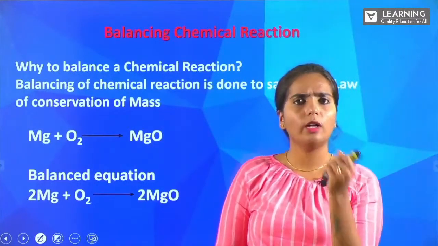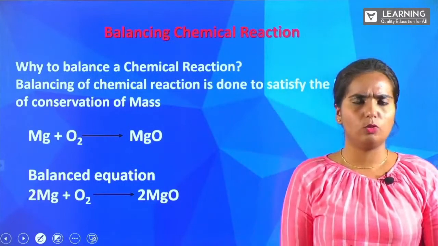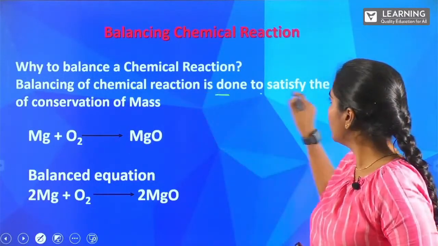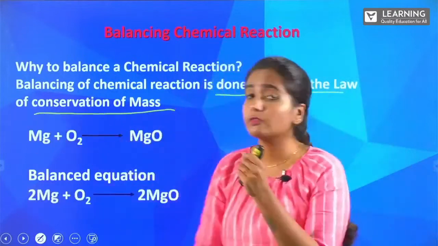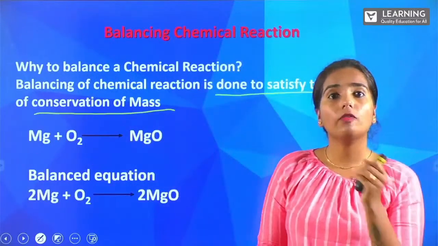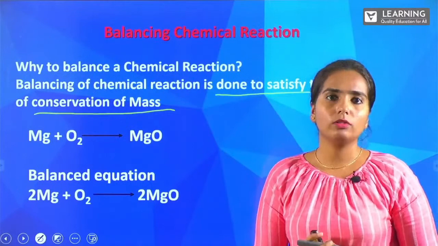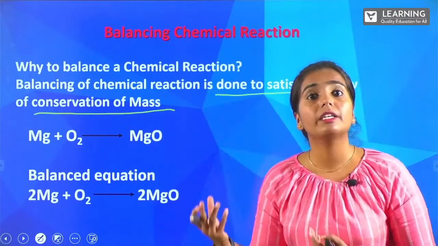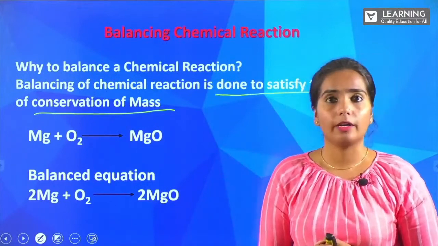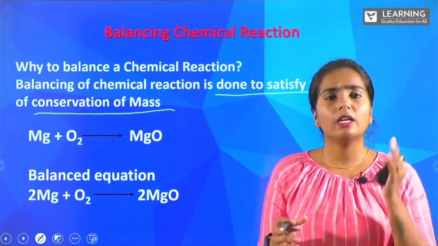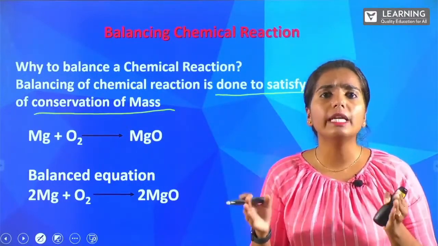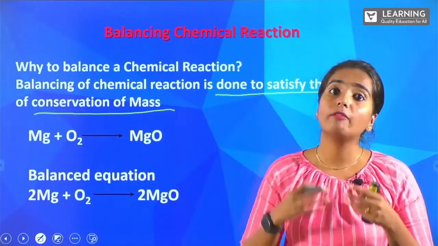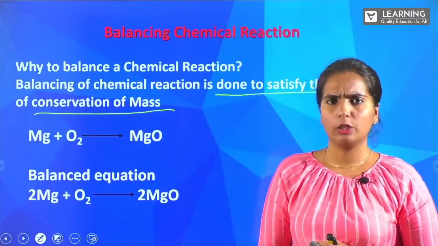Why do you want balancing of the chemical equation? Why is it so necessary? Why do we have to balance? Because to satisfy the law of conservation of mass. We have to satisfy that. Matter can neither be created nor destroyed. Whatever elements we are taking on both sides should be equal, right? So to balance this, we have to do the balancing of chemical equation.